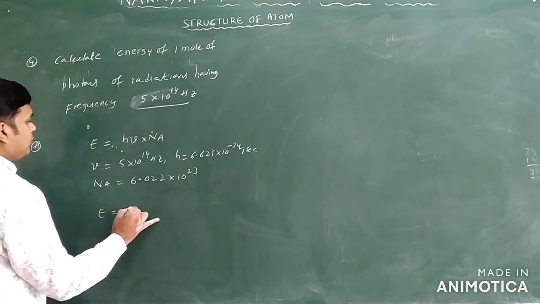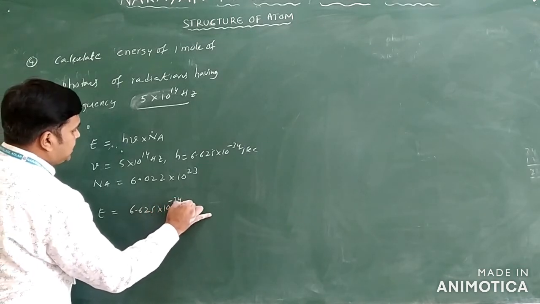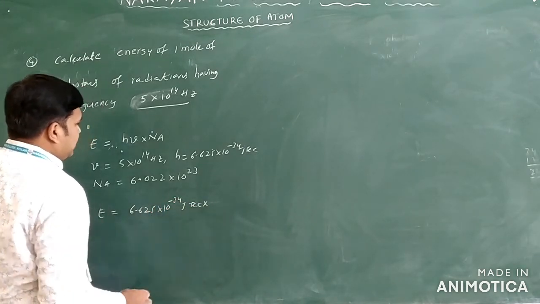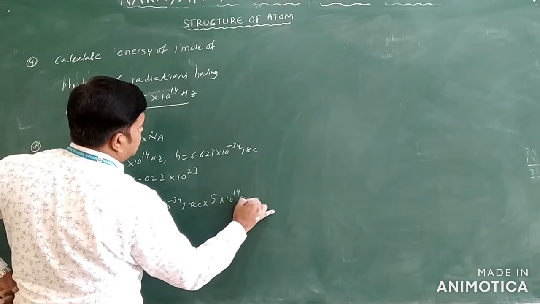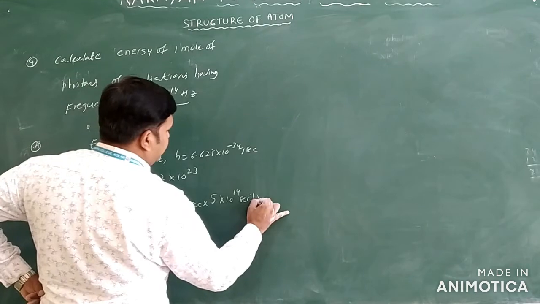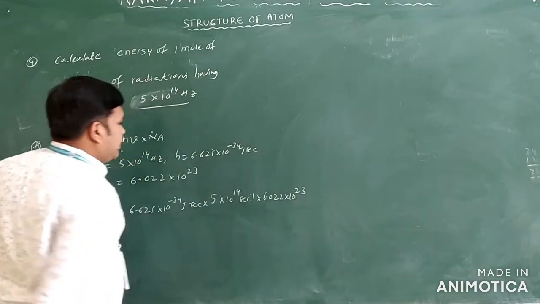So E is equal to 6.625 into 10 power minus 34 joule second, into the frequency we have, 5 into 10 power 14 second inverse, into 6.022 into 10 power 23.